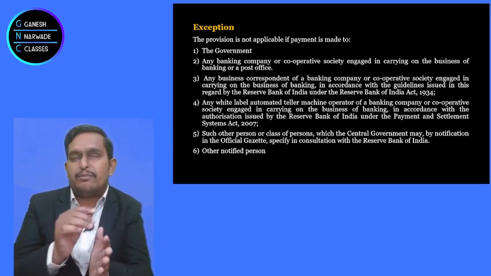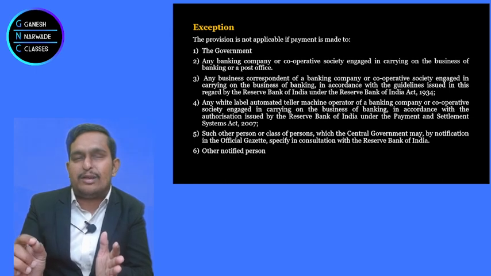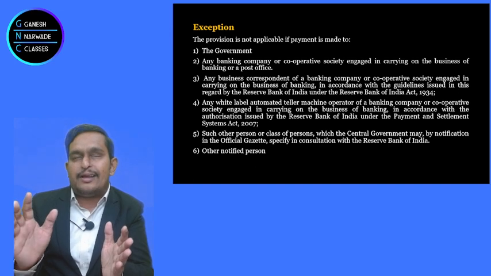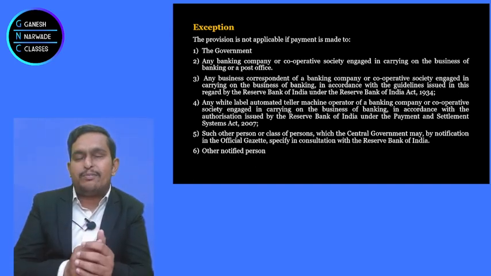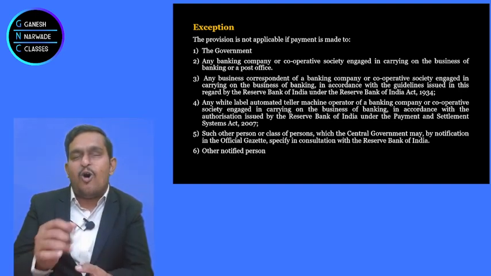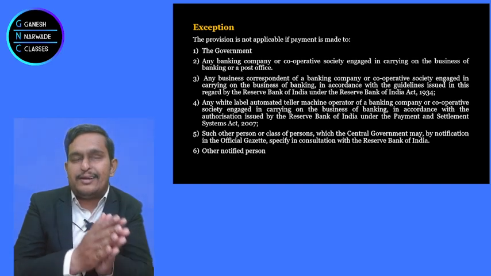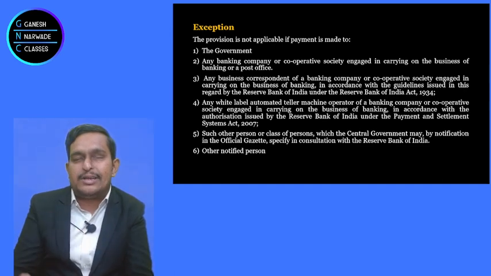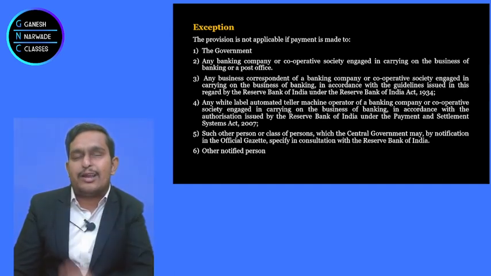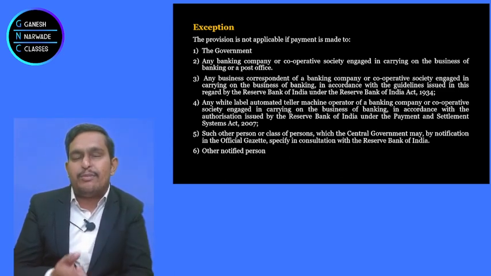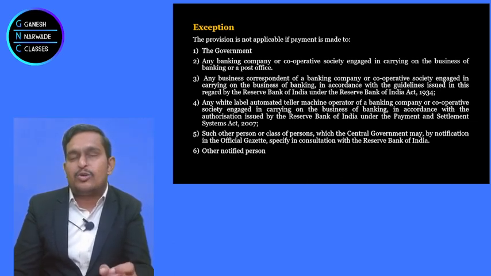So if the government withdraws, a banking company withdraws, a cooperative society engaged in banking business withdraws, the post office withdraws, white labeled automatic teller machine operators, or their cash replenishment agents, franchisee agents, or business correspondents of the banks in rural areas, or commission agents or traders registered under the agriculture produce market committees withdraw cash for purchase of agricultural produce, or those dealing in foreign exchange like full-fledged money changers, authorized dealers, they withdraw cash from banks more than 1 crore.